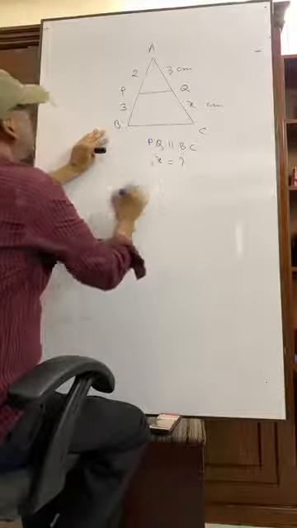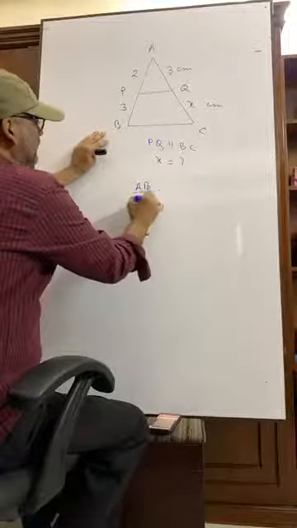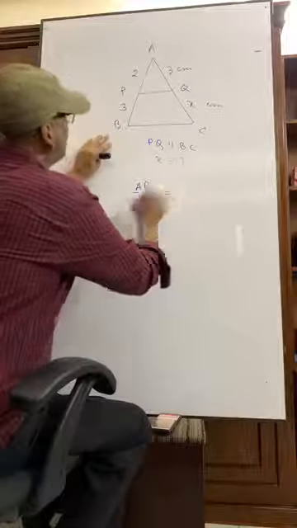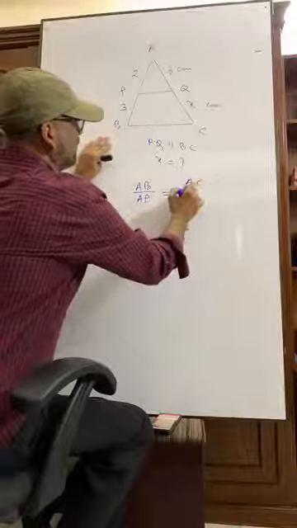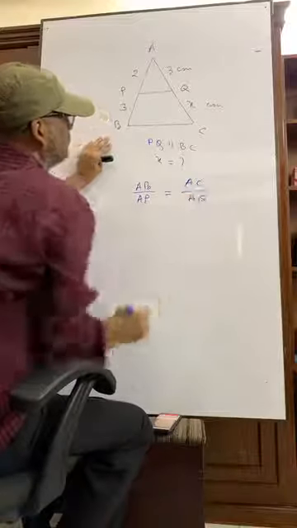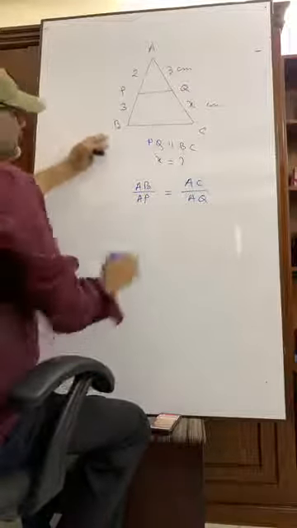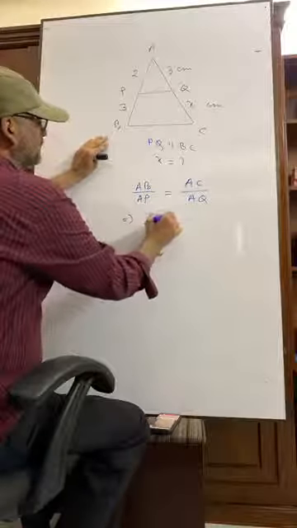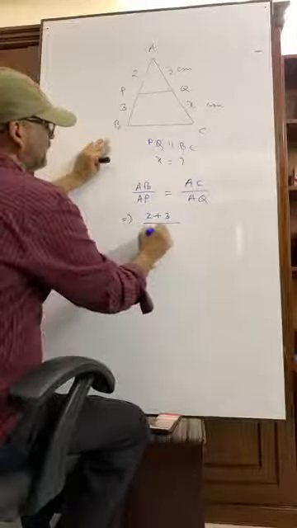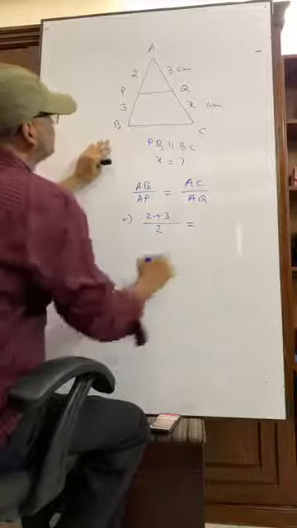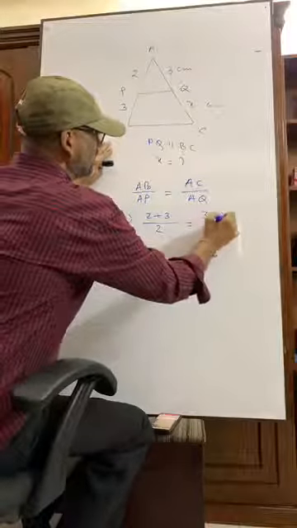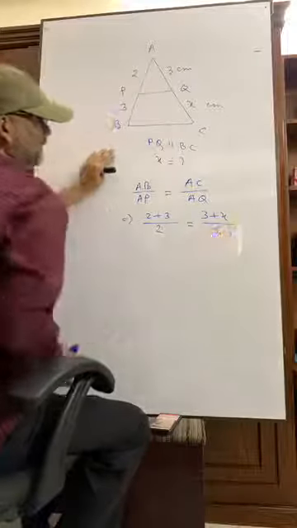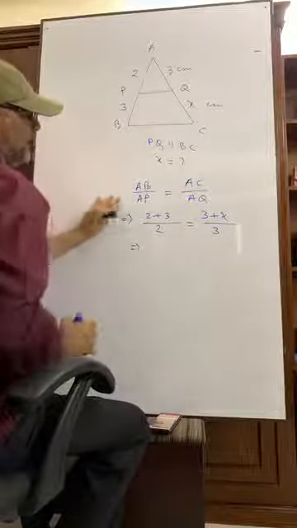AB by AP is equal to AC by AQ. What is AB? AB means 2 plus 3. What is AP? AP means 2. What is AC? AC means 3 plus x. And what is AQ? AQ means 3.